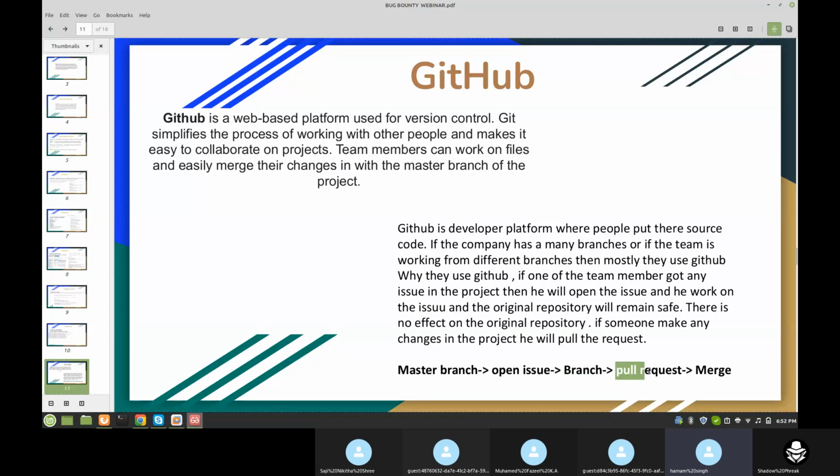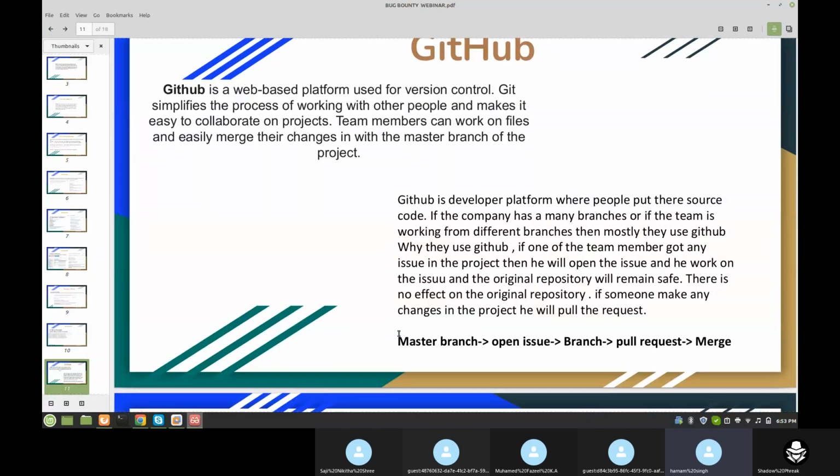The master branch is the main project. If some project member gets any issue, he will open the issue, and create a branch, meaning a duplicate copy, and he will work on that to fix the issue in the branch.